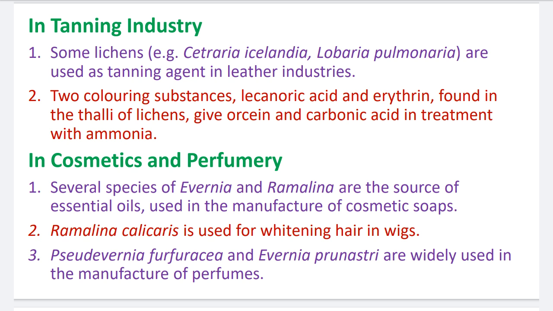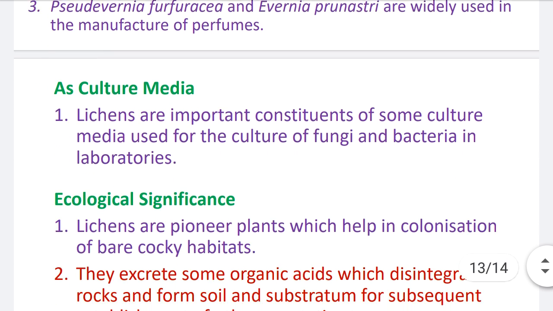Number 3. Pseudevernia furfuracea and Evernia prunastri are widely used in the manufacture of perfumes. Okay. These perfumes and cosmetic soaps are made using these lichens.